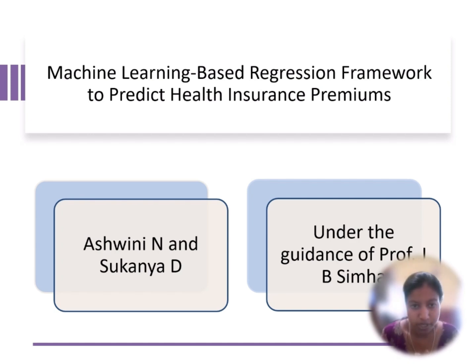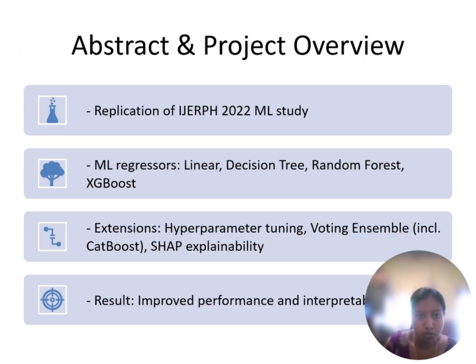Simha. In this video, I'll walk you through our end-to-end machine learning implementation that predicts insurance premiums based on personal and demographic attributes. We have taken an existing research paper as our basis and added several improvements using state of the art tools like SHAP, ensemble learning and deep learning. So we'll see what this project is about.